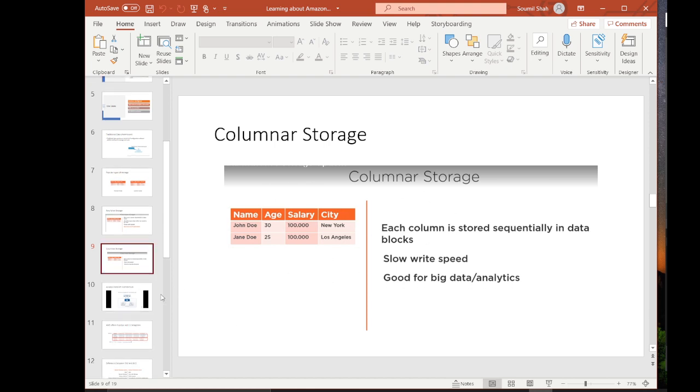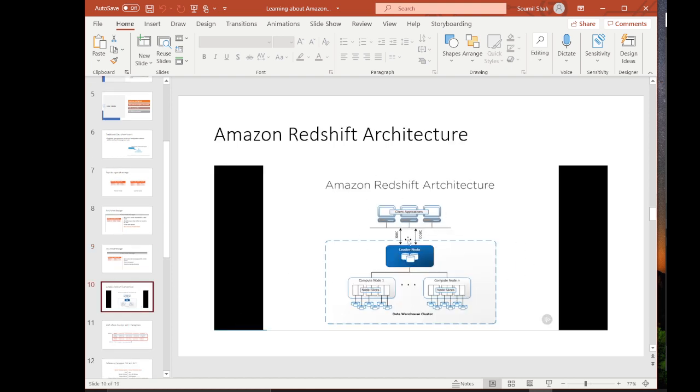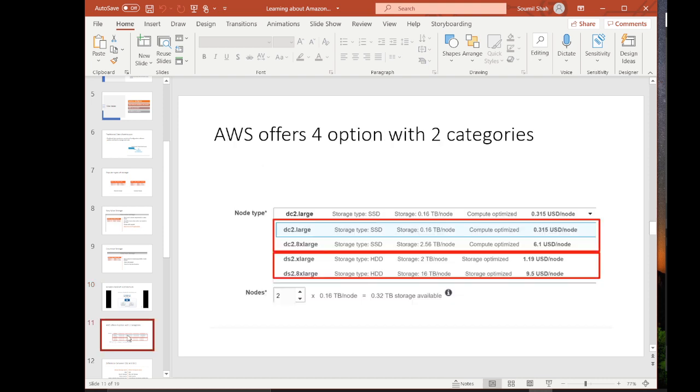Redshift uses columnar storage. This is the architecture for Redshift. So you have several worker nodes and you have a master node. Whenever you run a query, the master node sends a command to these worker nodes. Worker nodes reply back to the master node, which aggregates the data and gets it to the client.